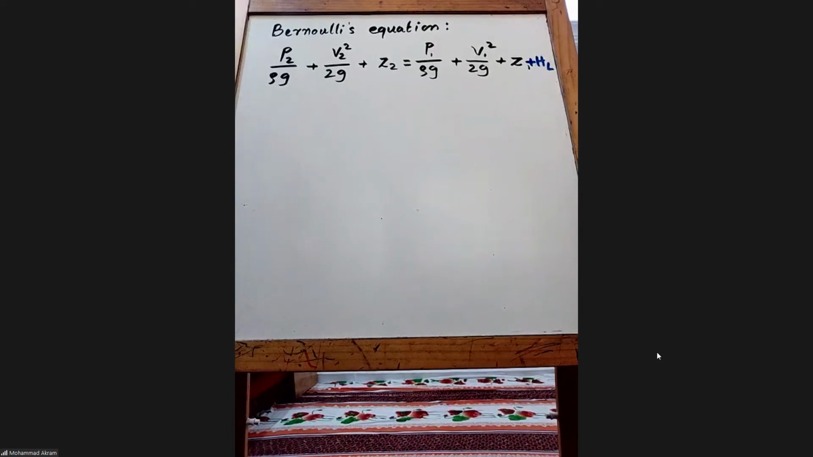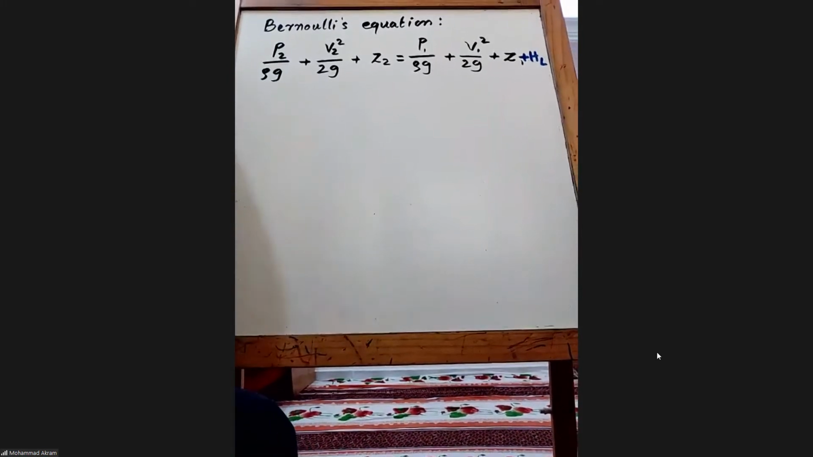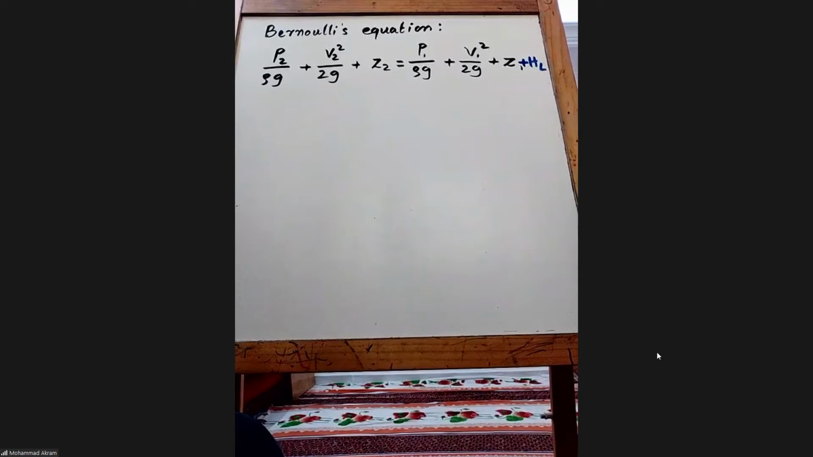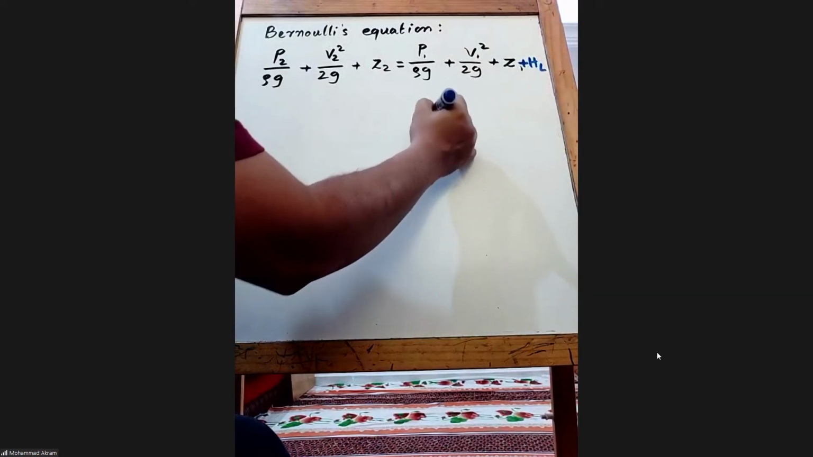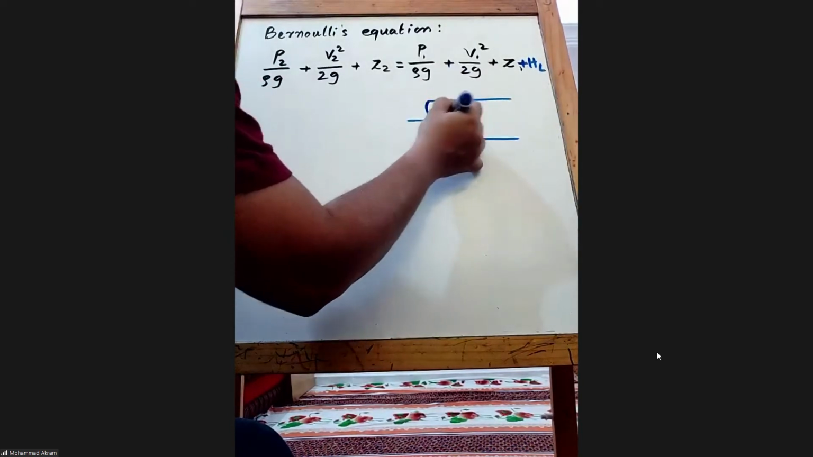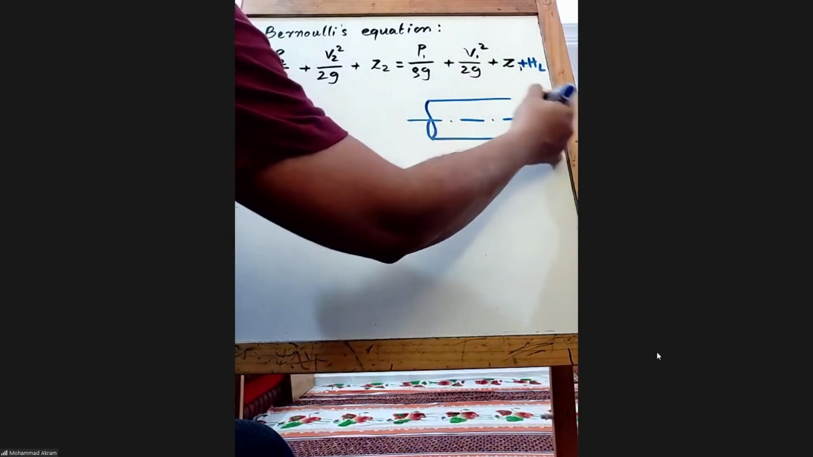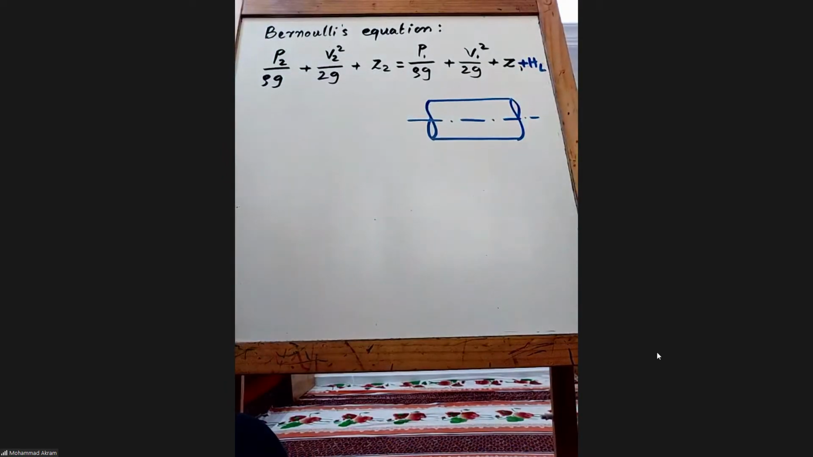Most of you have solved the problem we started in the last class and sent it to me. I don't remember the names, but many of you have solved that problem. I will just revise that problem, I will not complete it. In that problem, it is given that there is a pipe of constant area.